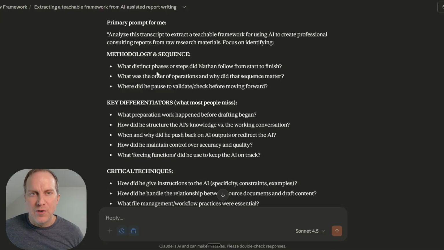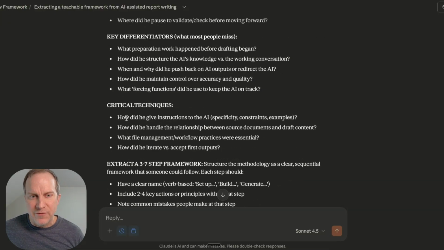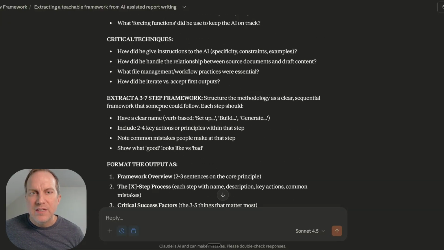So I was looking for the methodology, the sequence, the key differentiators, the critical techniques. It's going to extract a 3 to 7 step framework because I want it to be between 3 and 7 steps. More than 7, it starts to get unwieldy. Less than 3, kind of like, well, that's not really a framework, right? It doesn't feel that way.